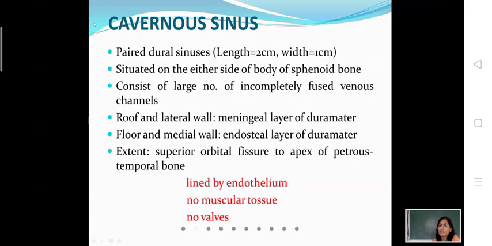Why is this called cavernous sinus? What happens in this sinus? There are multiple trabeculae. Multiple trabeculae divide this venous space into a large number of incompletely fused venous channels or venous spaces or caverns. These venous spaces are called caverns, which are divided by the trabeculae. So this is called cavernous sinus.